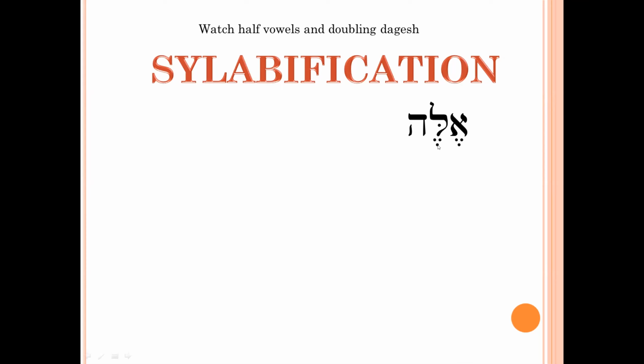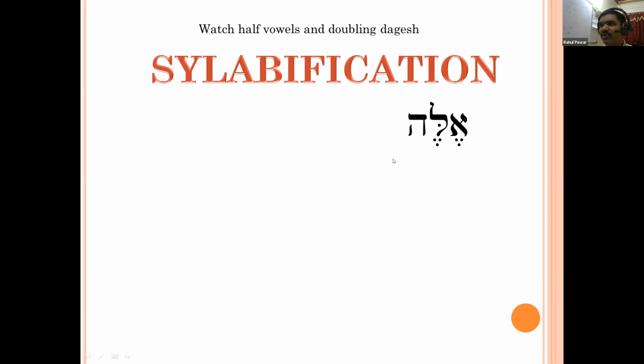Now, how many full vowels can you see in this word? Two full vowels, whether it is short or long. See, segol is a full vowel. Only shiva is the half vowel. All other remaining shiva and compound shiva are half vowels. Otherwise, all other vowels are full vowels.